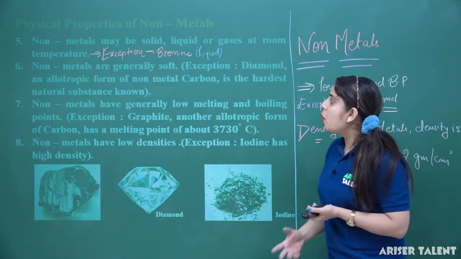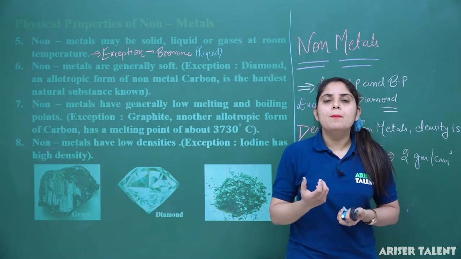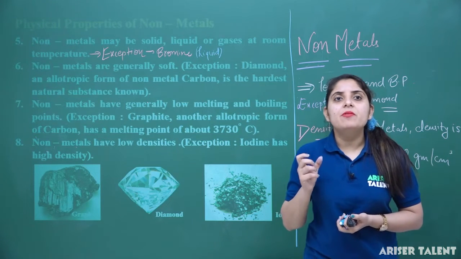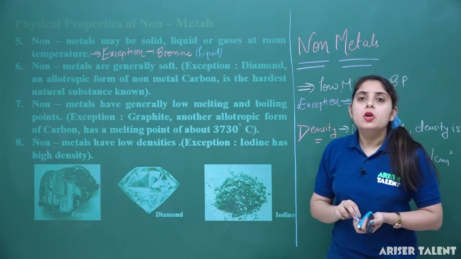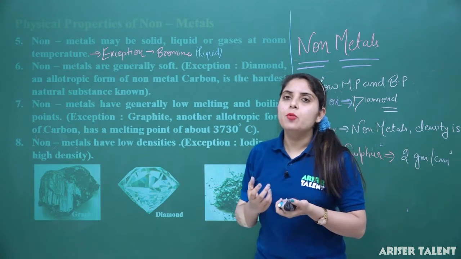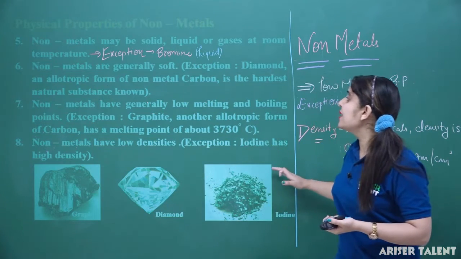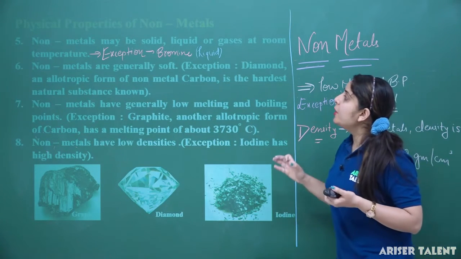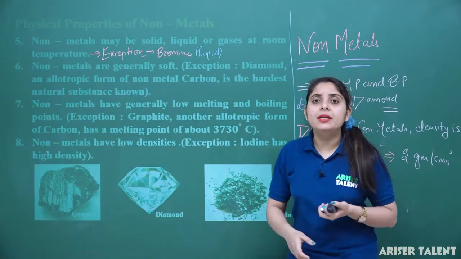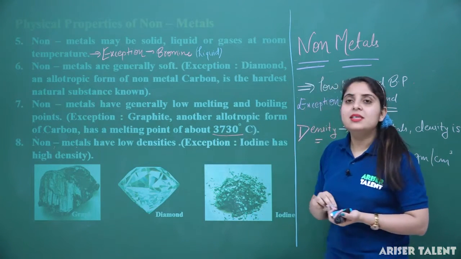Non-metals are generally soft, so that they can be cut with a knife, but we have talked about the example, that is diamond having a very hard rigid structure, so diamond is an exception here. Non-metals have low melting and boiling points as they do not have a very hard and rigid structure, but in this case another exception is graphite. Graphite, in spite of being a non-metal, has a melting point of nearly 3730 degrees Celsius.